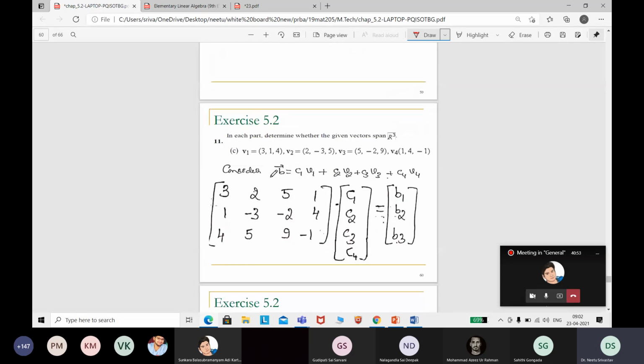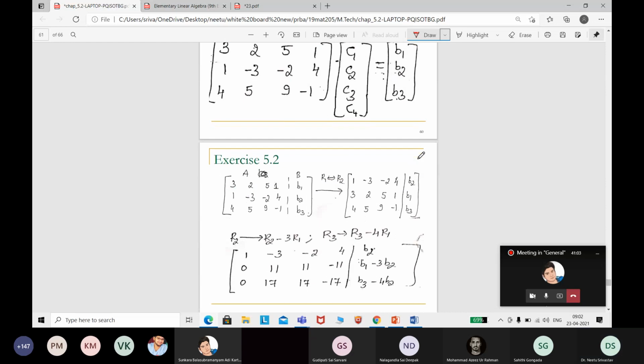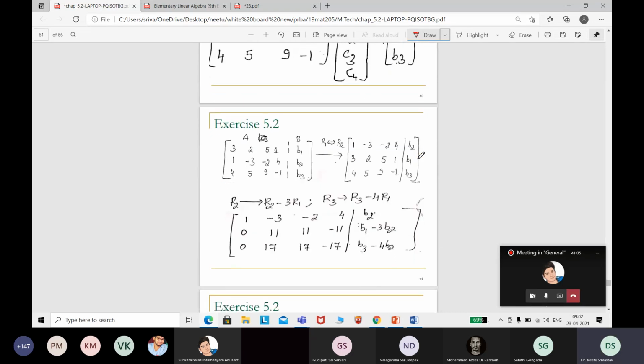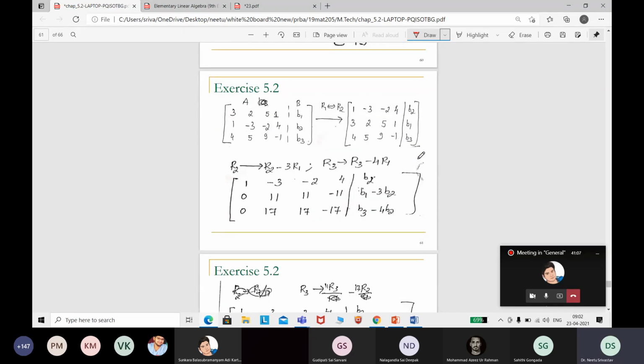Again, a set of vectors is given. You are given 4 vectors now with 3 components. So definitely, I think here the system will have infinitely many solutions. Just check. The rank is 3 and the number of unknowns is 4 here. No, the rank is 1 and the number of unknowns is 4.